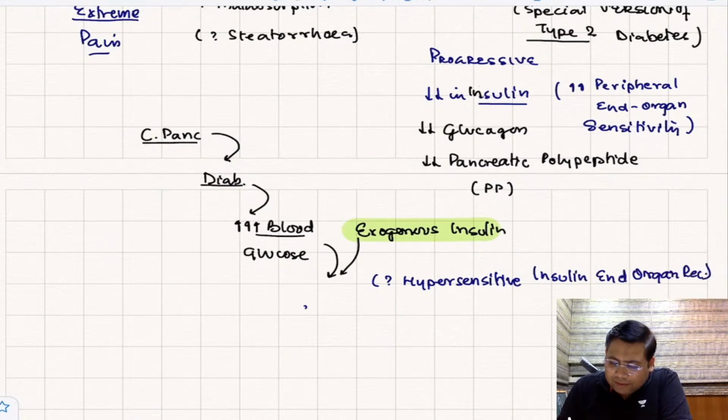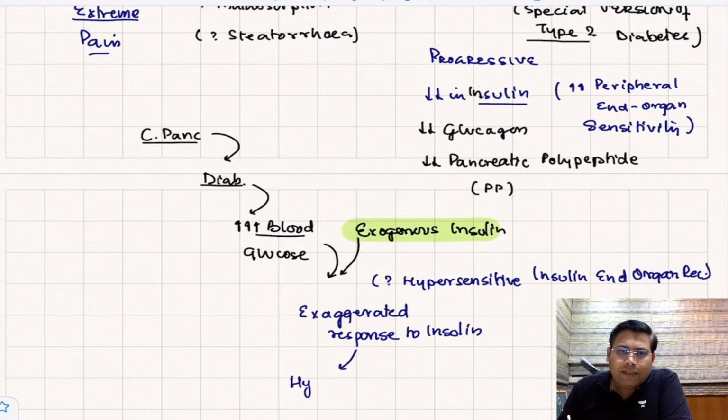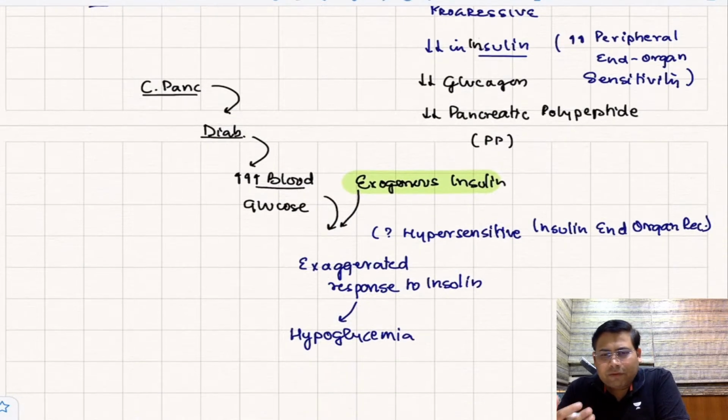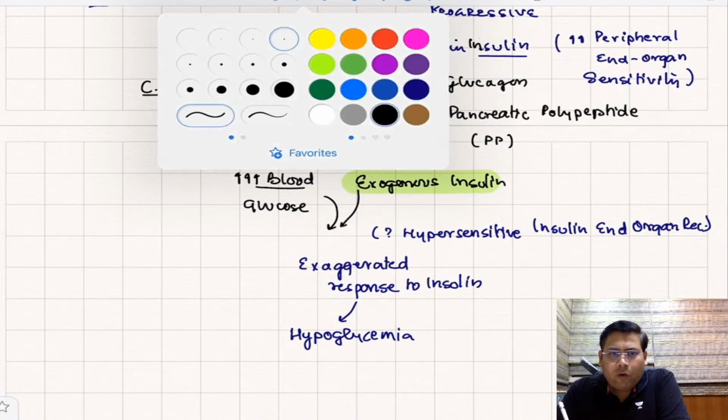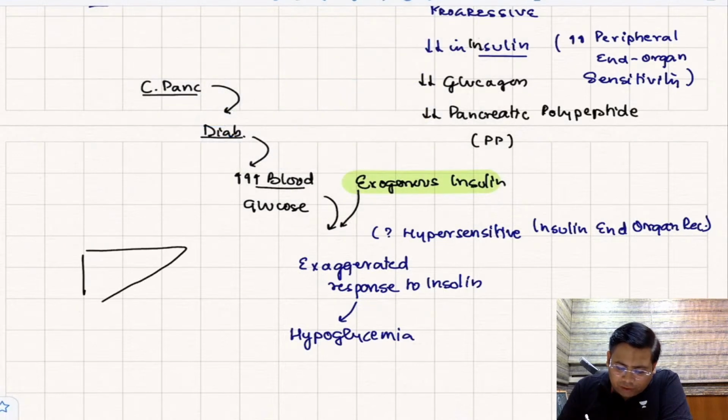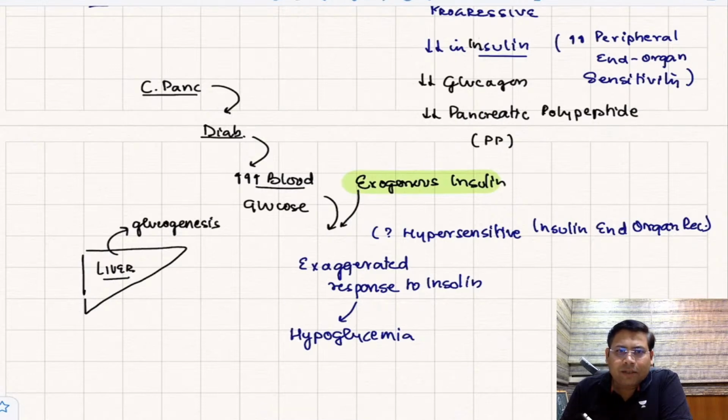What will happen? There is an exaggerated response. So because of this, what will happen, students? The patient might land up with hypoglycemia. Normally, if you are doing an exercise and the blood glucose levels start to fall, this message is given to the liver, and the liver will start glycogenolysis. It will also start gluconeogenesis, and this is going to correct the hypoglycemia.